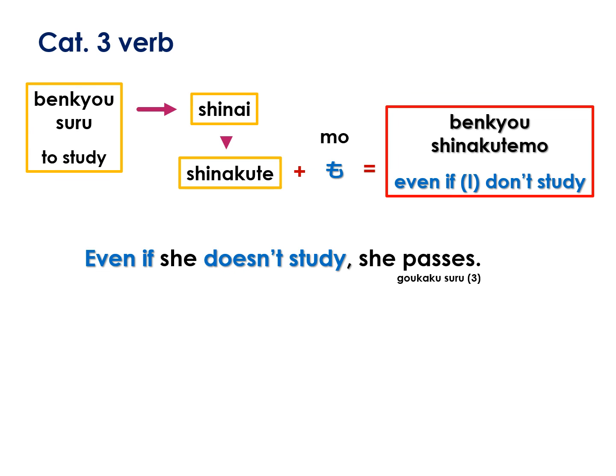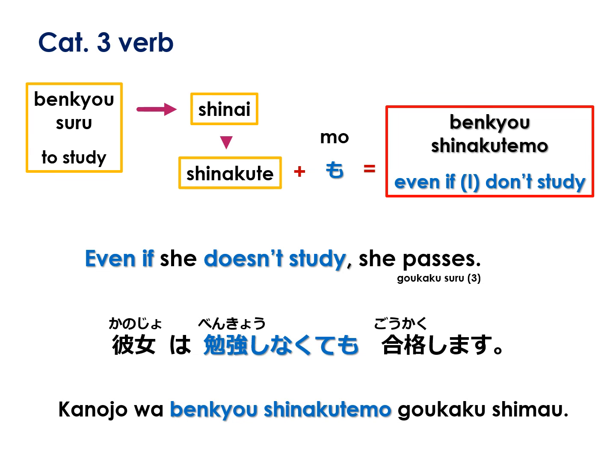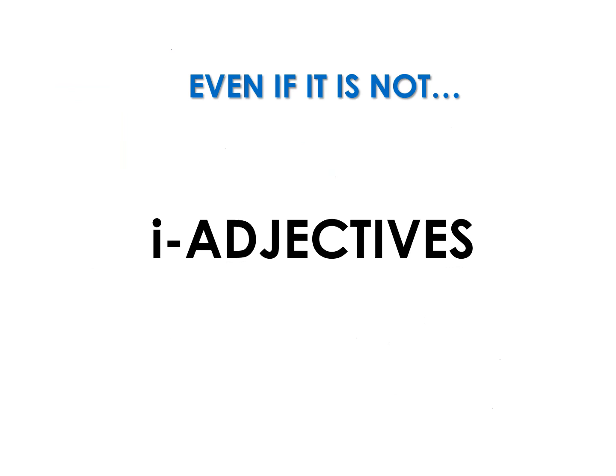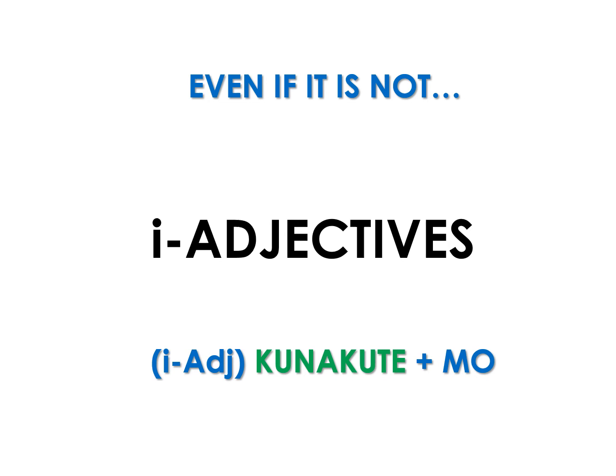Even if she doesn't study, she passes. In Japanese, 彼女は勉強しなくても合格します。